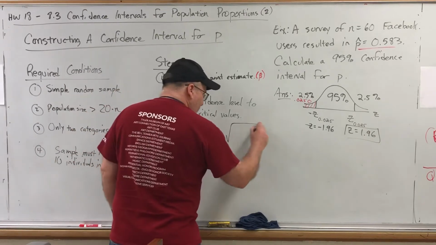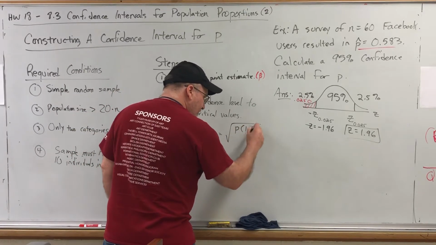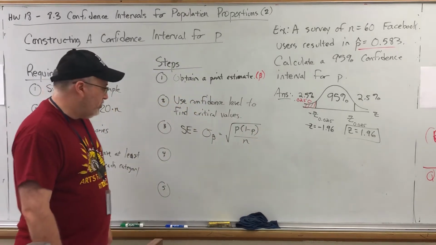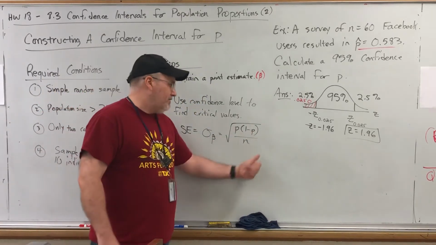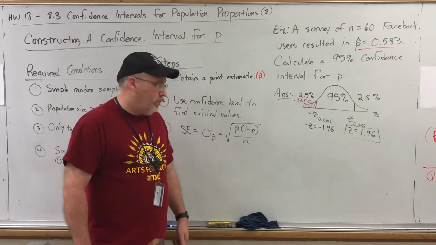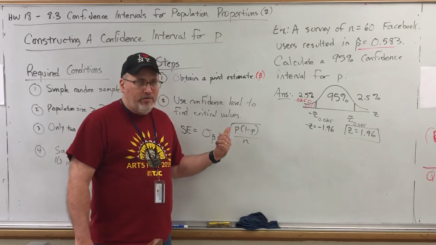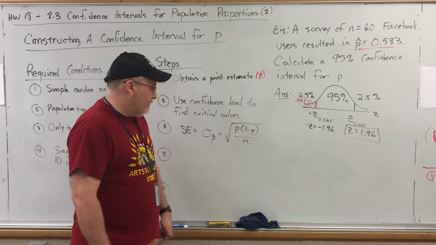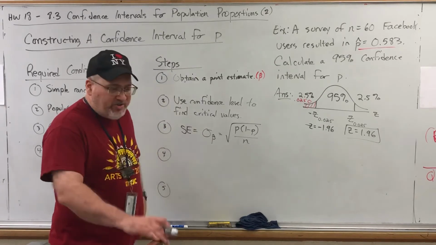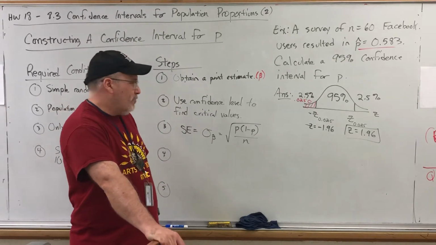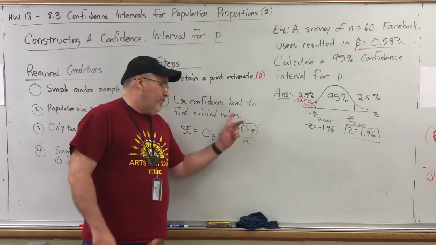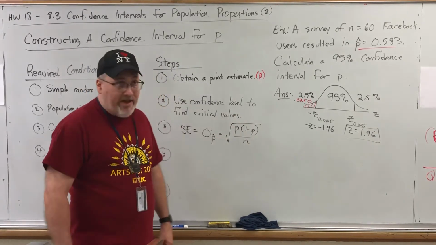Because the formula for sigma sub p hat was this when we were doing probability problems involving proportions. But why can't we calculate this? Well, the answer is it contains a value that we don't know. We don't know the population proportion. We're trying to estimate it. If we knew it, we wouldn't have to estimate it. This actually occurs more often in statistics than you would think. If you take more statistics classes, you'll see it happen. That you need to calculate something based on a population value that you don't have.